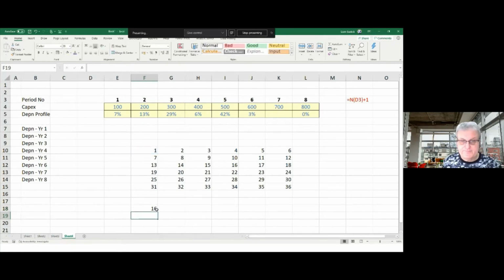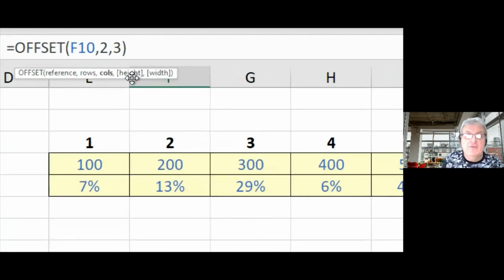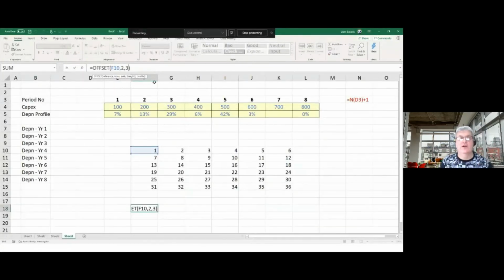So put me here. Now, if I were to actually put 2 more in, you see I've also got in here, if I make this bigger, I've got height and width as well. So I can actually specify this. This is dynamic arrays. Now, this will give you a hash value if you've not got Excel 365 here, but this will still work.